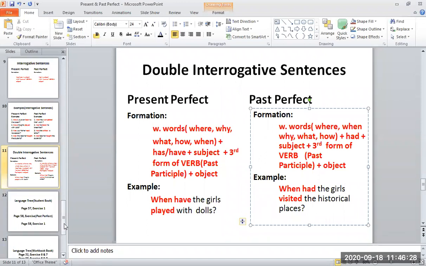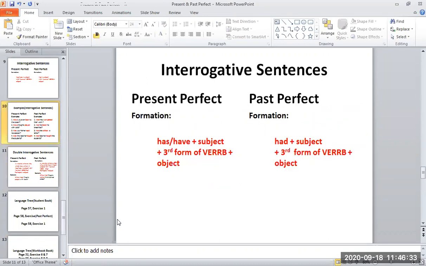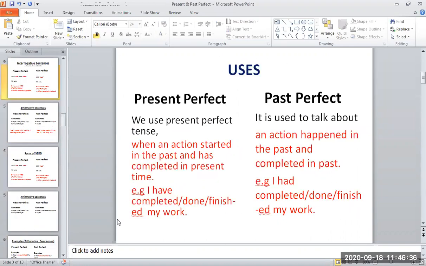Okay, it was all about present perfect and past perfect tense. I'm going to repeat it. Present perfect tense is used when an action started in the past and completed in the present time. For example, when in the classroom you complete your work, you say to your teacher, teacher, I have done my work, teacher, I have completed my work, right? So it means that the action is completed at that time. And in past perfect, the action started in the past and completed in the past, right?